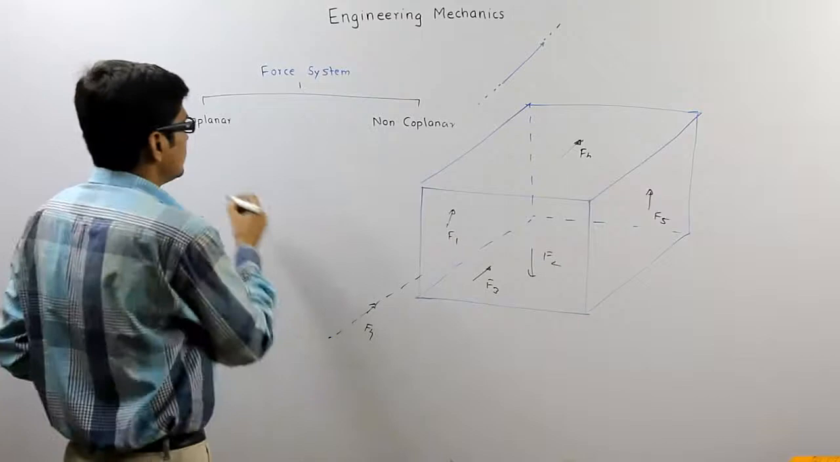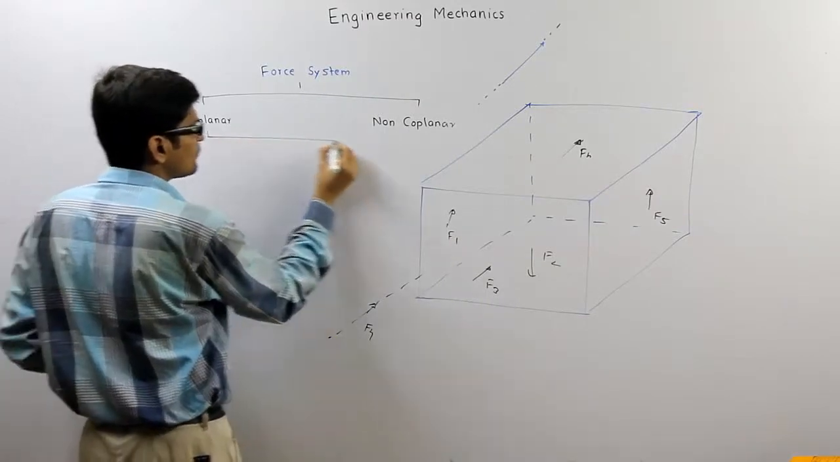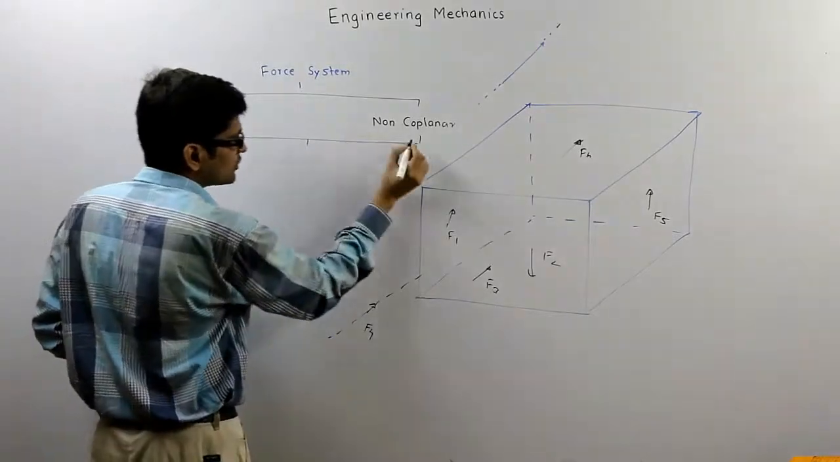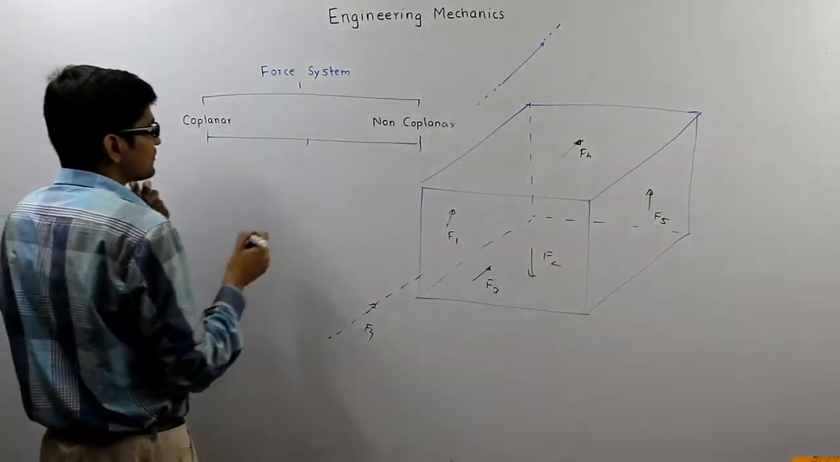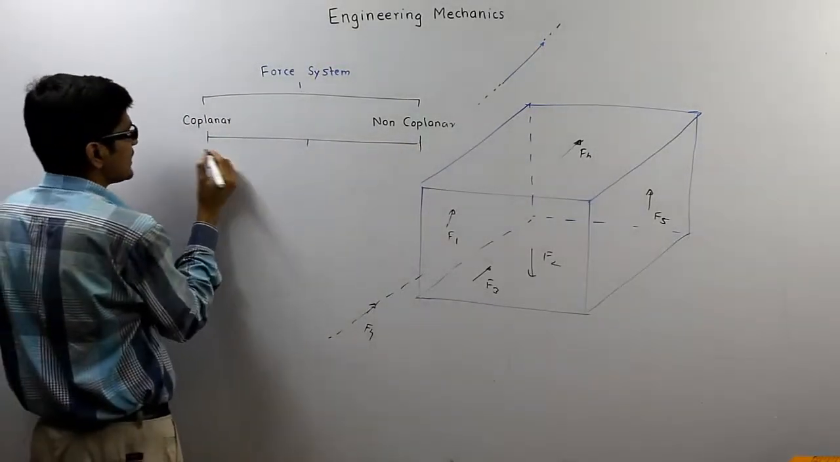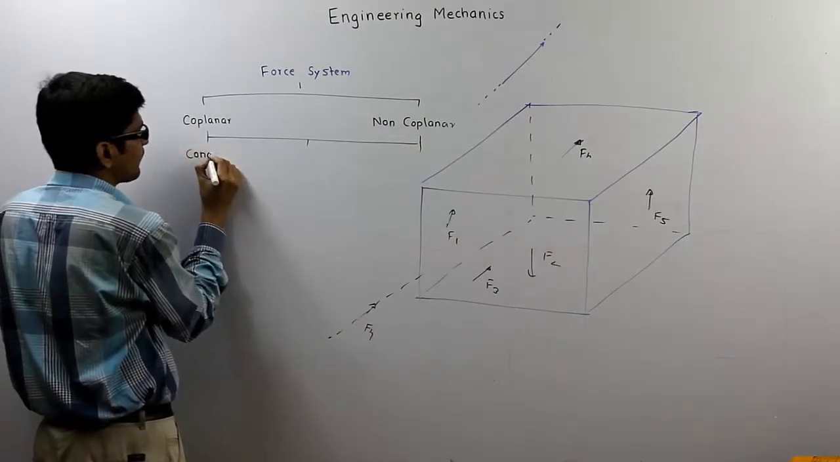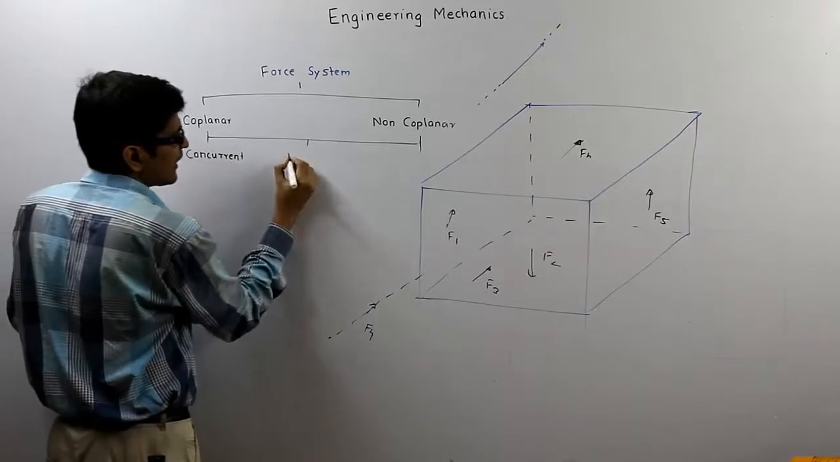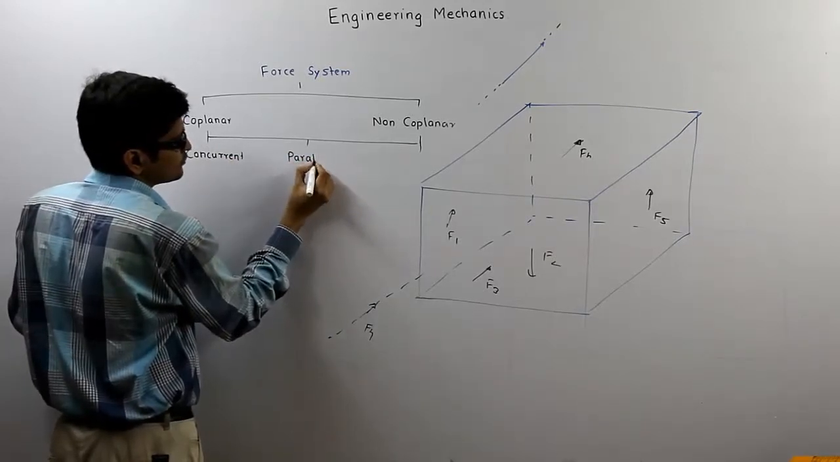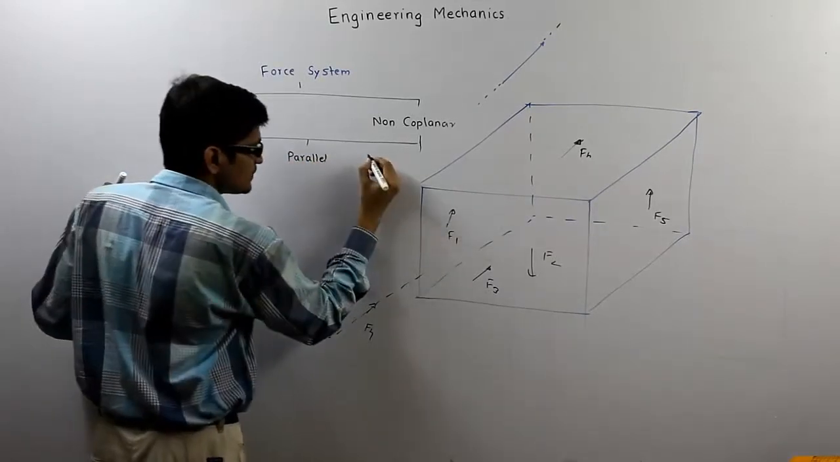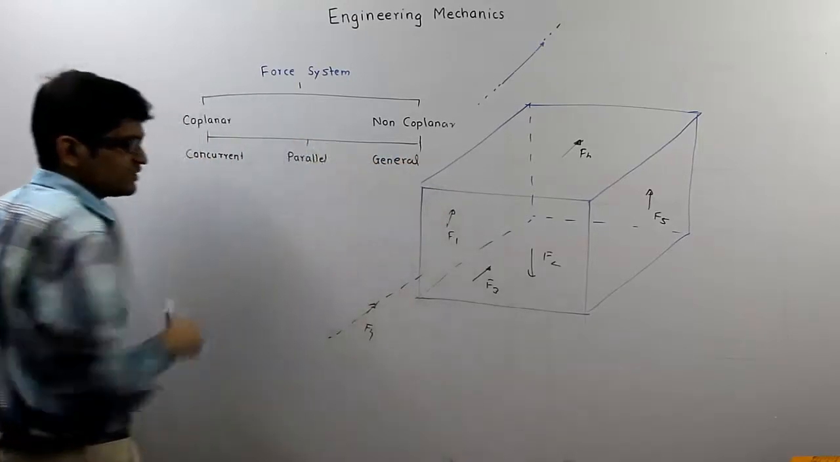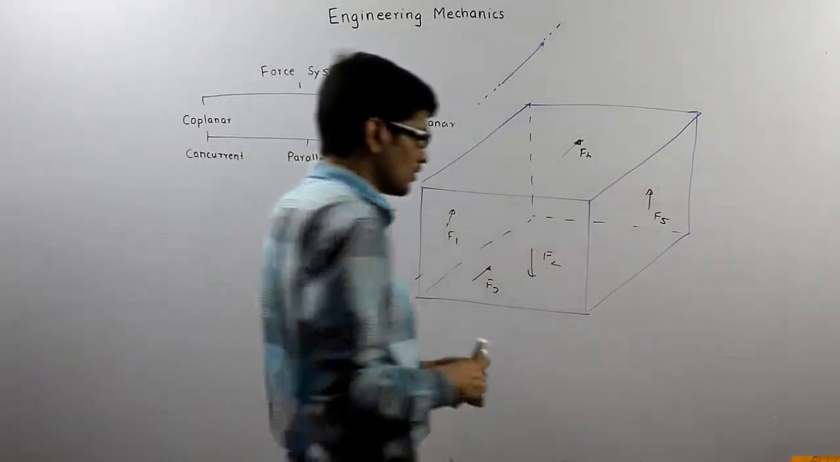Now further, these are divided into three types. That is applicable for both main types. We have subtypes as concurrent, then parallel, and the last one is general. Now we'll see one by one.